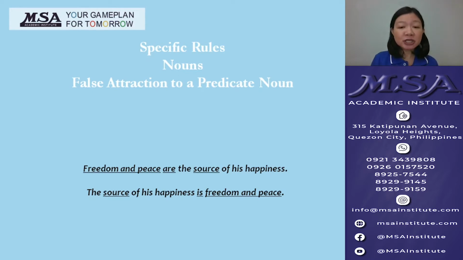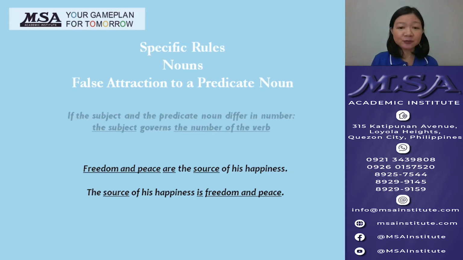Now we can interchange this by saying the source of his happiness is freedom and peace. The subject the source is singular, while the predicate noun freedom and peace is plural. The verb is the singular verb is because it agrees with the singular subject the source. The rule is, if the subject and the predicate noun differ in number, the subject governs the number of the verb.